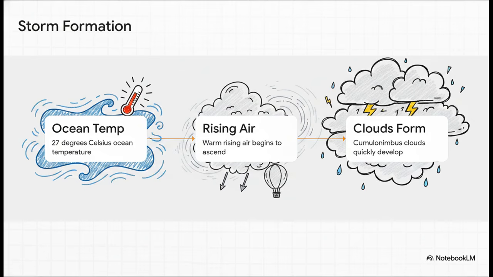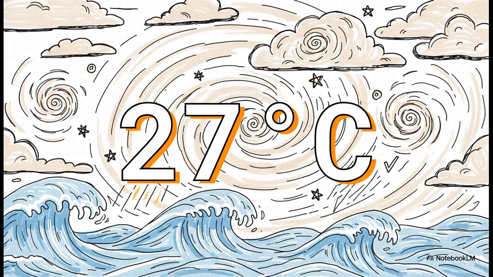those massive cumulonimbus clouds. And listen, you need to lock this specific number into your brain right now: 27 degrees Celsius. That is the magic ocean temperature threshold required for a tropical storm to form. Literally, just dropping that exact number into your exam answer is an absolute cheat code to score marks and prove to the examiner you know your technical details.